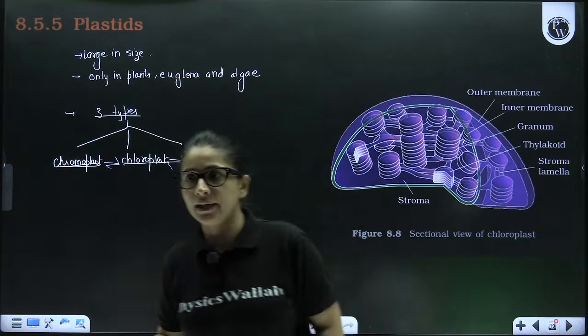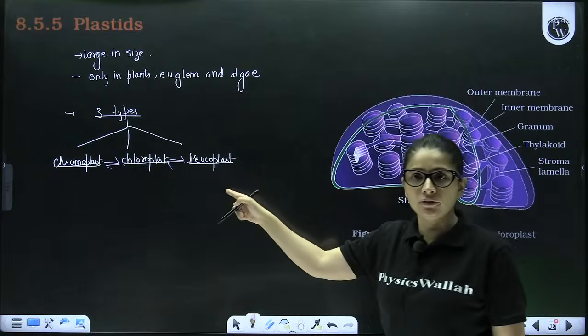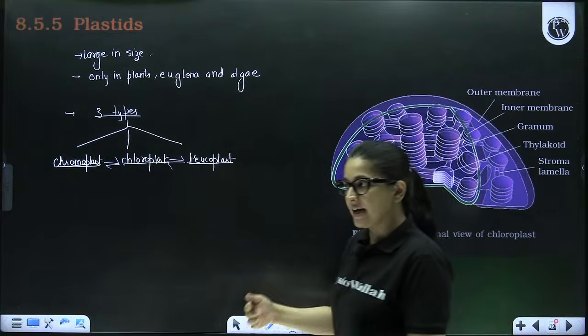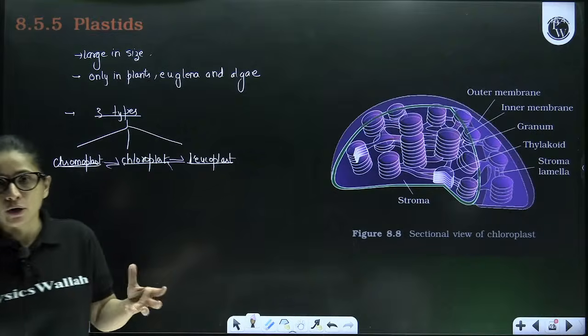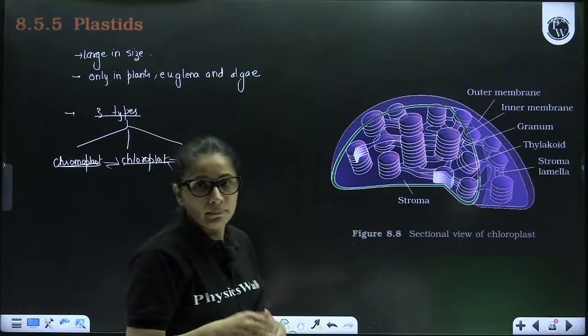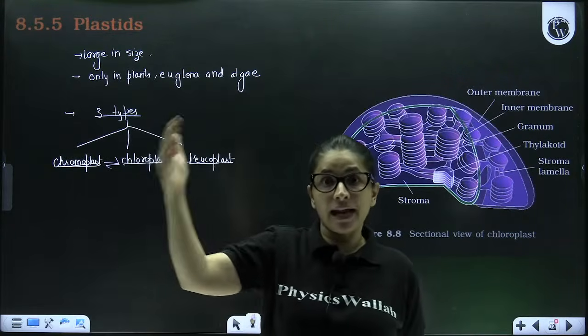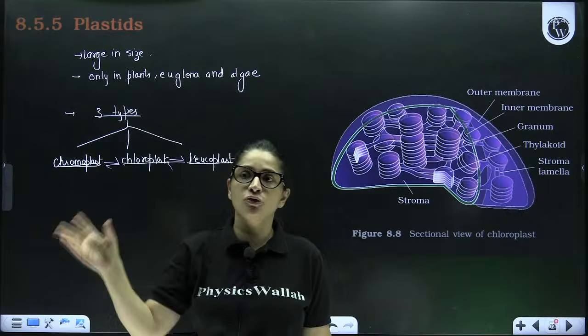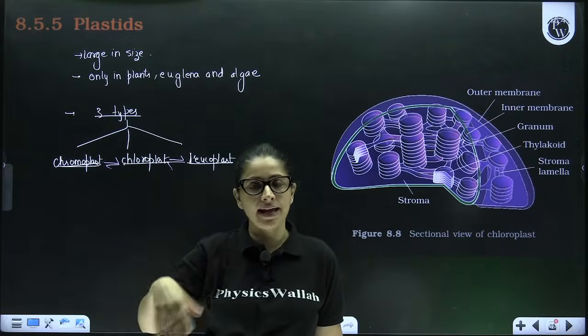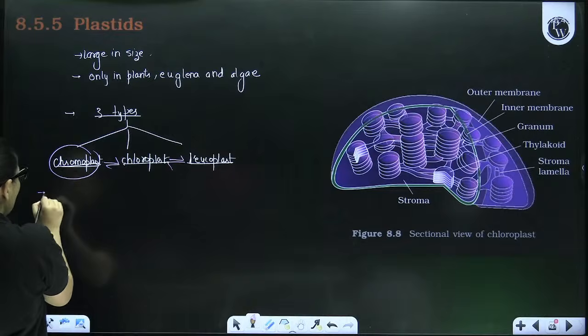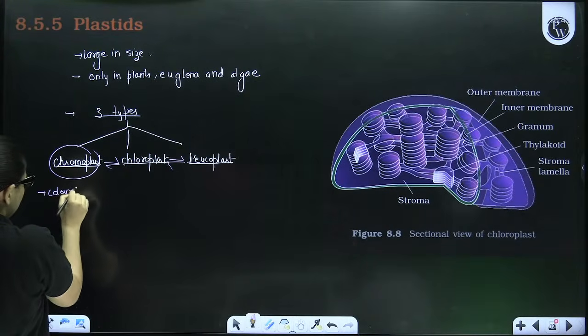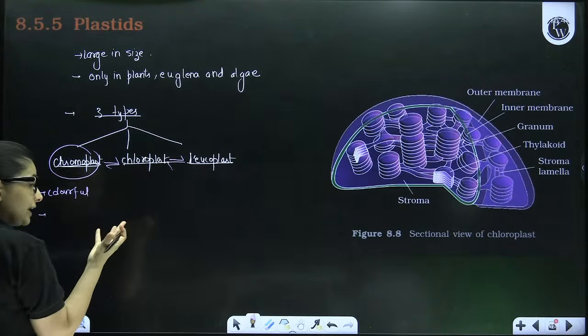Now let's continue. All the three forms are interconvertible. I told you, if I have a young chili, it will seem to be green. Or if you have an unripe mango, it is green in color. But with time, when it ripens, it becomes yellow. Why? Because all the chloroplasts of the cell have changed into chromoplasts. So basically, chromoplasts are the colorful plastids. Why are they colorful?